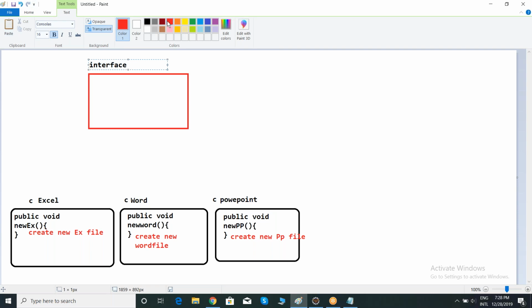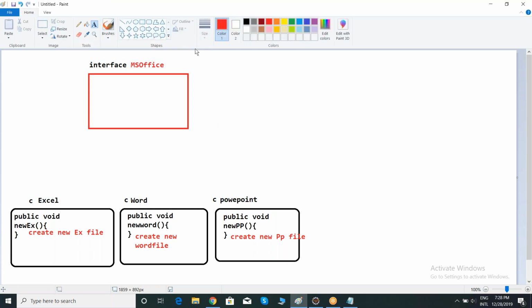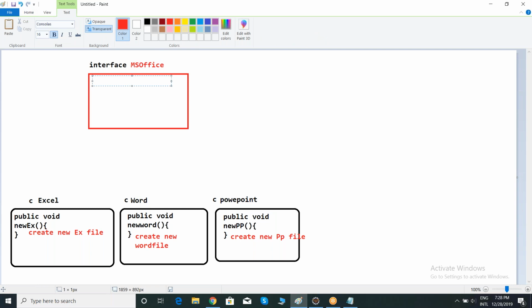My interface name is MS Office. In MS Office, I would like to create a method called public void new. This is a method. So in an interface, can I maintain a method body? Can I maintain a method body in an interface? No, right? I'm not able to create a method body for a method which is present in an interface.